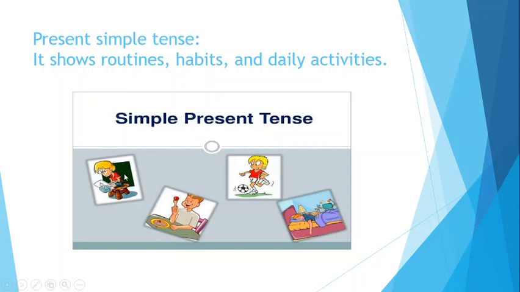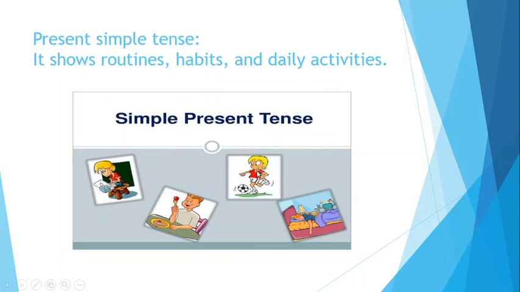This girl is reading something and the boy is eating something, this boy is playing and she is sleeping. Okay, they all are doing something, but these are the activities that they perform on a daily basis, right? For example, if you say you read daily, he eats daily, or he eats in the morning, he takes his breakfast, he takes his lunch, and he takes his dinner.